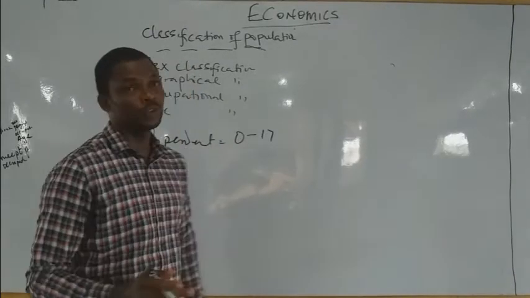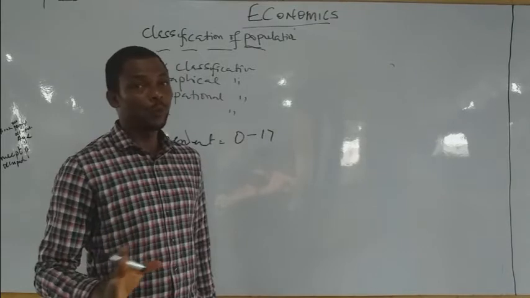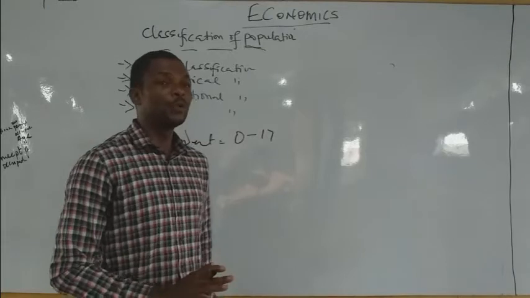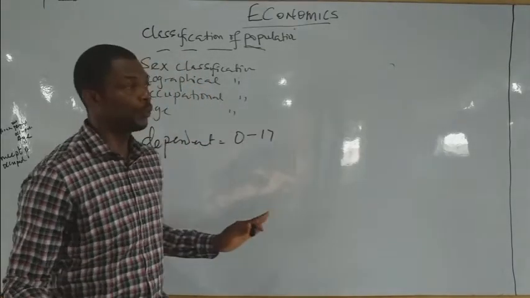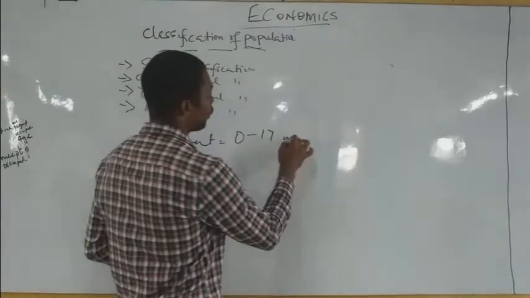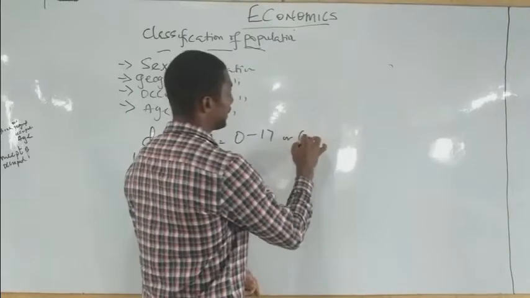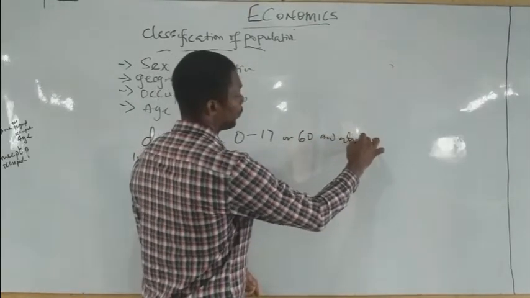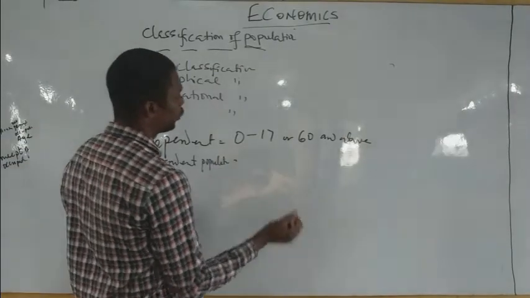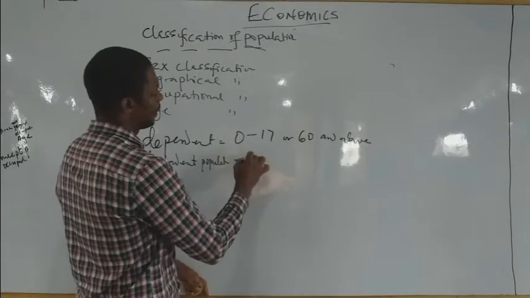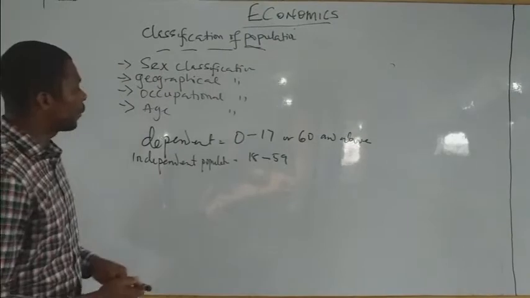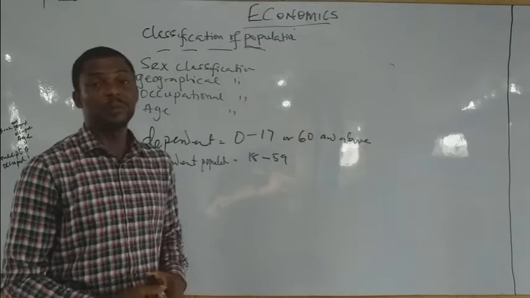There are other countries where the working age starts at 16, but based on the one I am aware of, it is 0 to 17. Then the independent, or the aged ones, which is 60 and above. The independent population includes those within the age of what? 18 to 59.